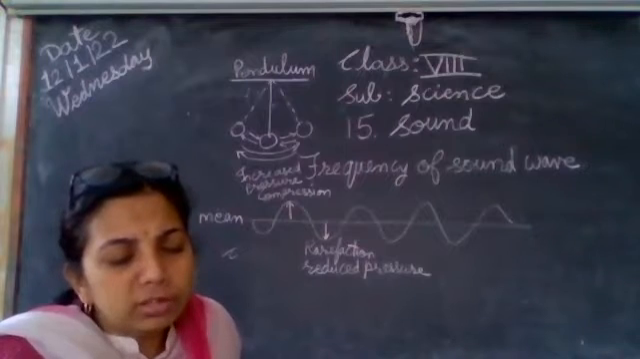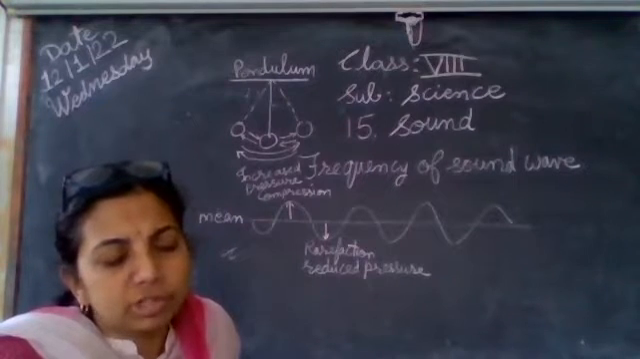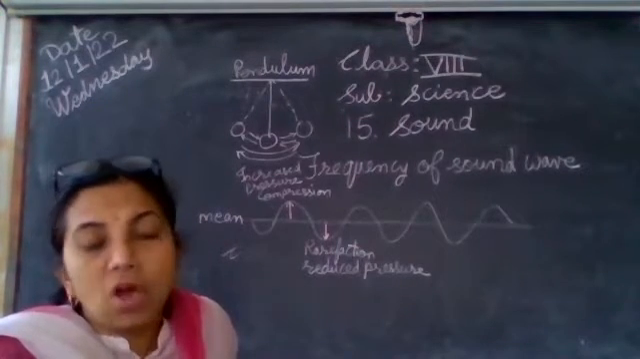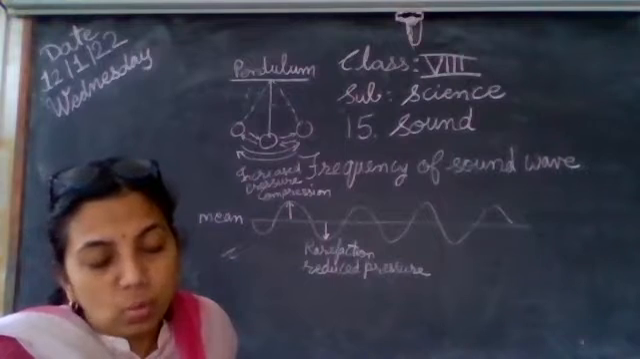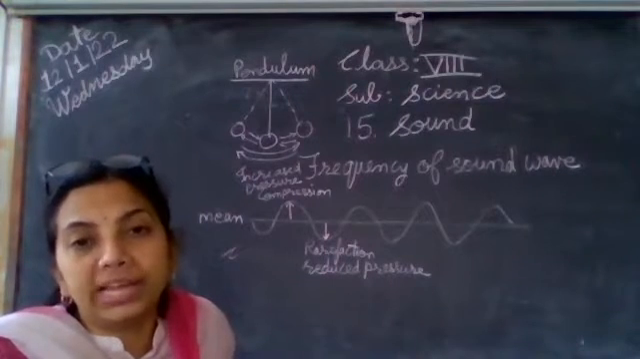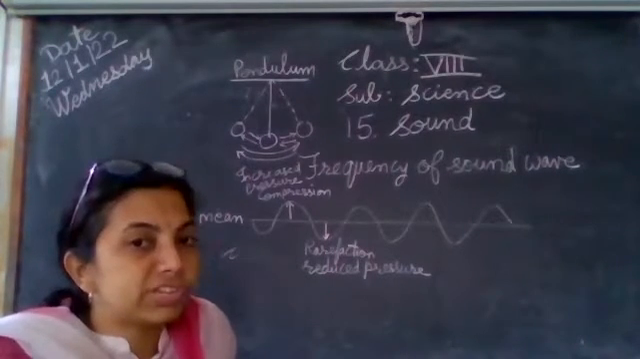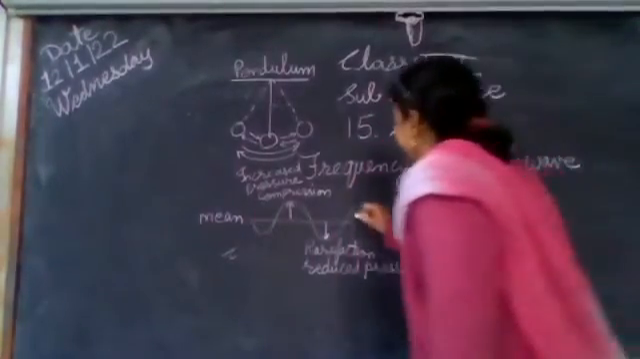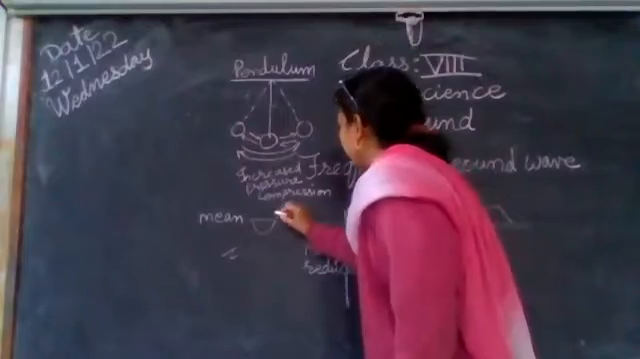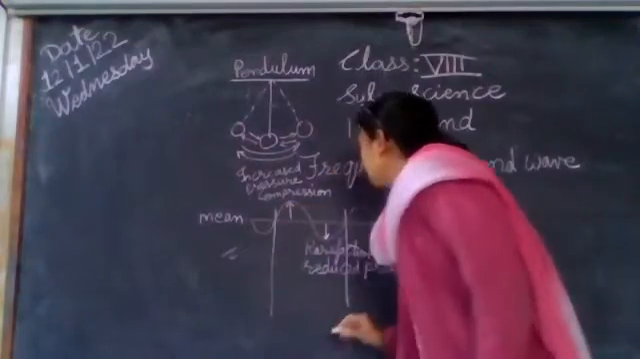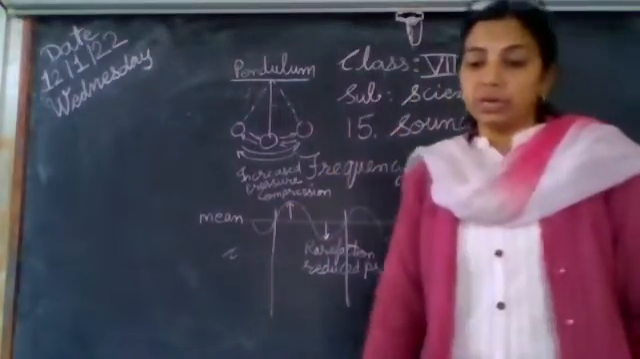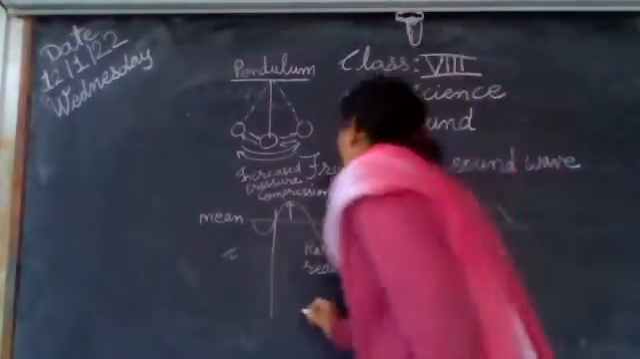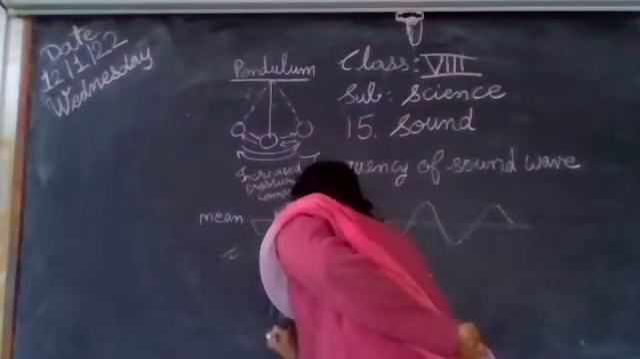So one compression and one rarefaction together form an oscillation. One oscillation constitutes one compression and one rarefaction. So here you can see one rarefaction, one compression. This part we can call one oscillation.